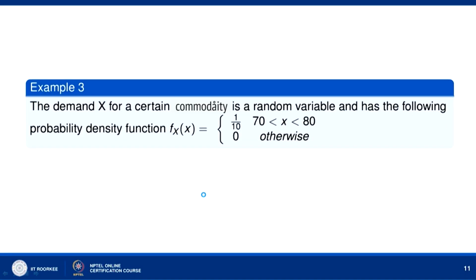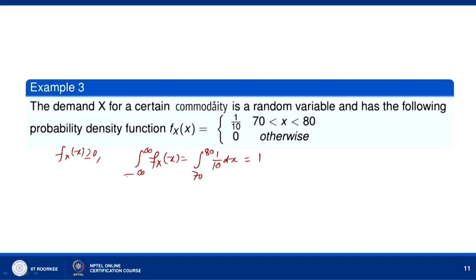So, this is how we can determine variance of X once we have the values of E[X] and E[X²]. Now, let us consider this question: the demand X for a certain commodity is a random variable and has the following probability density function: f_X(x) equal to 1/10 for 70 less than x less than 80, and 0 otherwise. We can see that the integral over minus infinity to infinity of f_X(x) is equal to the integral over 70 to 80 of 1/10 dx, which is equal to 1, and also f_X(x) is greater than or equal to 0, so it takes non-negative values. So, f_X(x) is a probability density function.